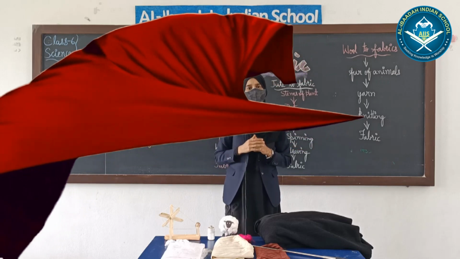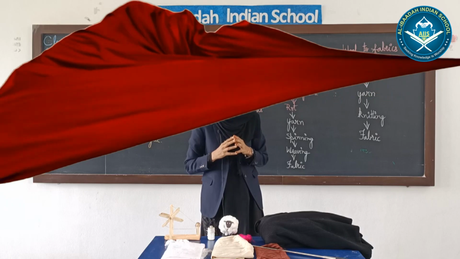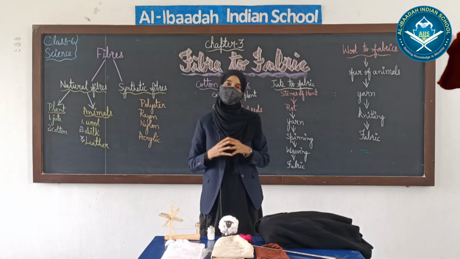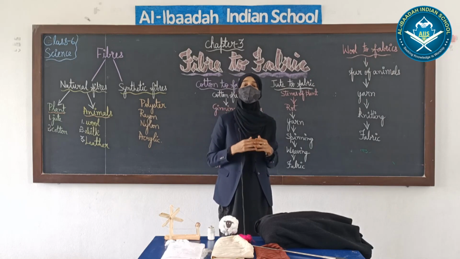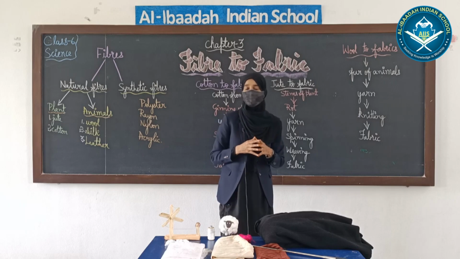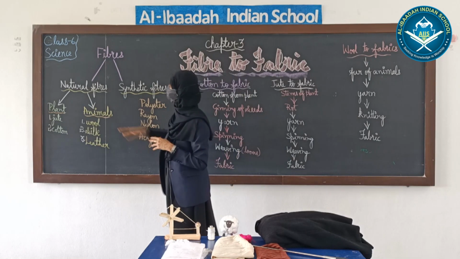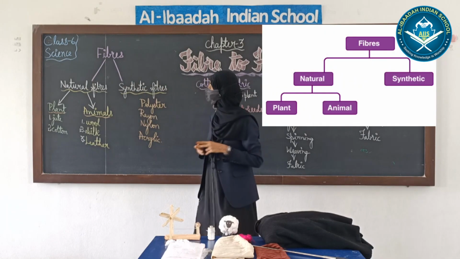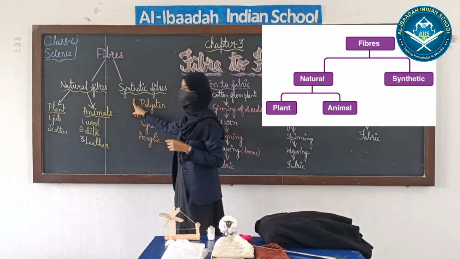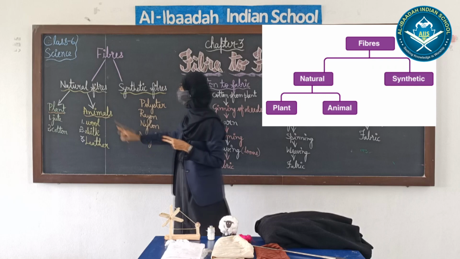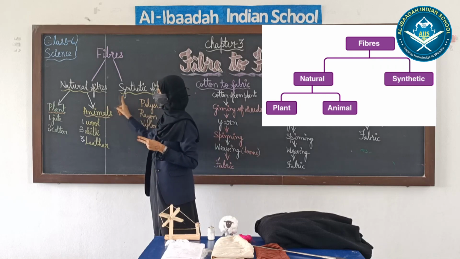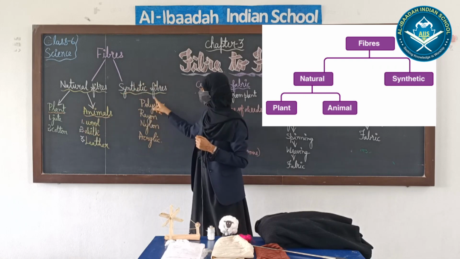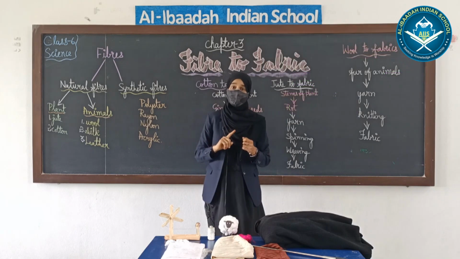Students, where do clothes come from? Have you ever thought over it or pondered over the thing, where do clothes come from? So your teacher is here to teach you how we get clothes and how fabrics are made. Usually fabrics are made from fibers, and fibers are obtained from two things. There are two types of fibers, natural fibers and synthetic fibers. Natural fibers are obtained from plants and animals, and synthetic fibers are chemical based fibers.